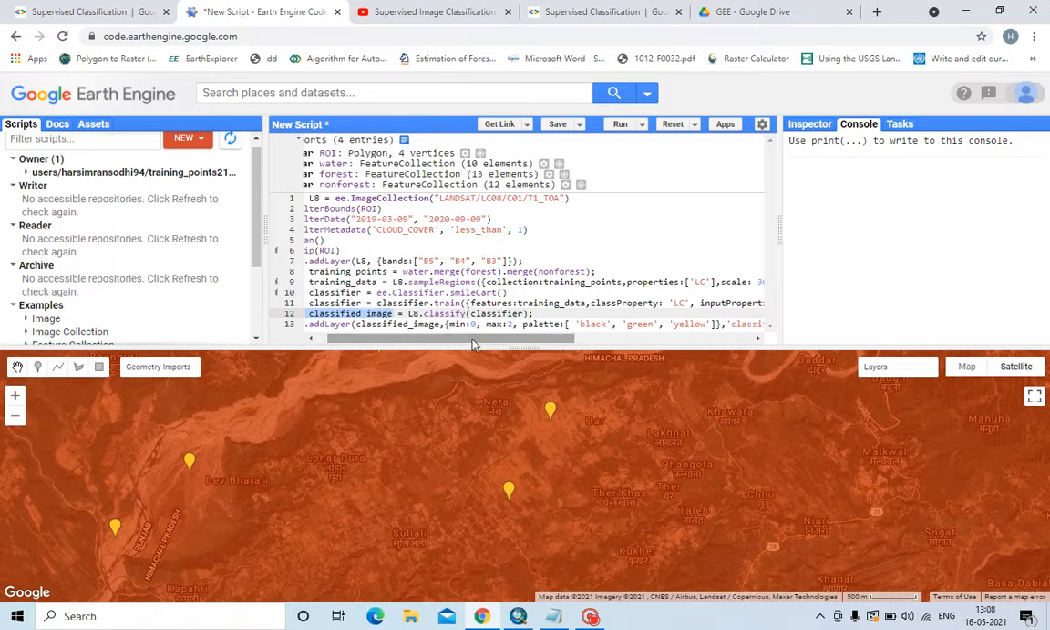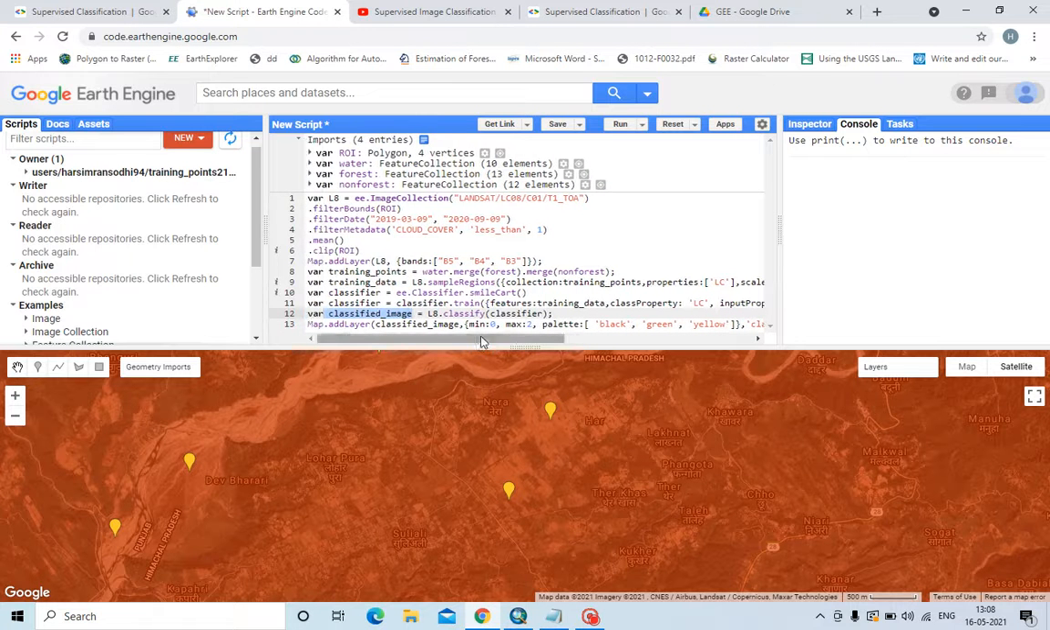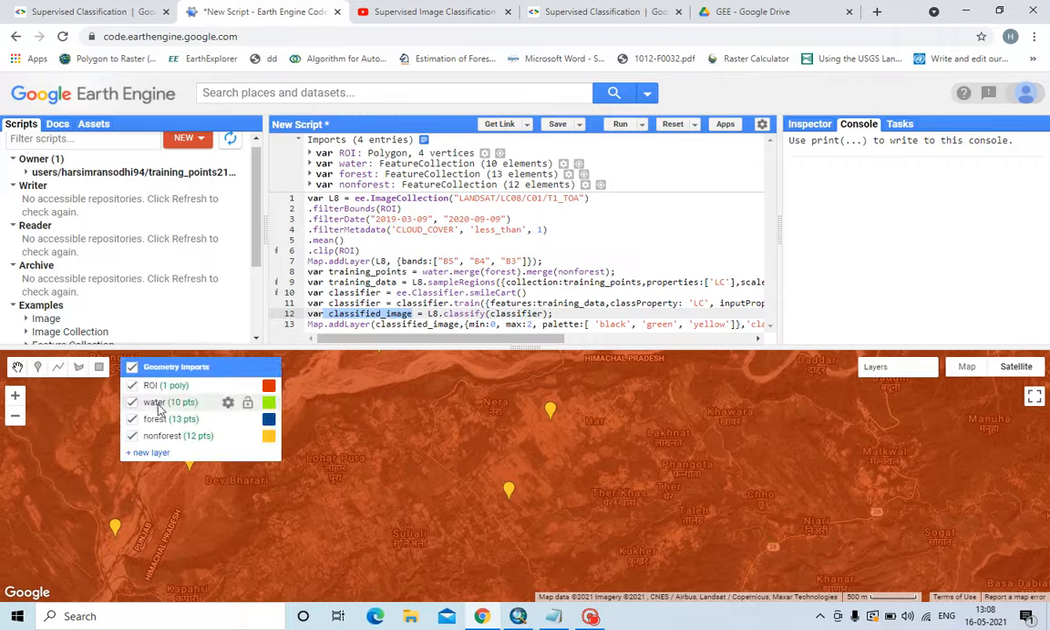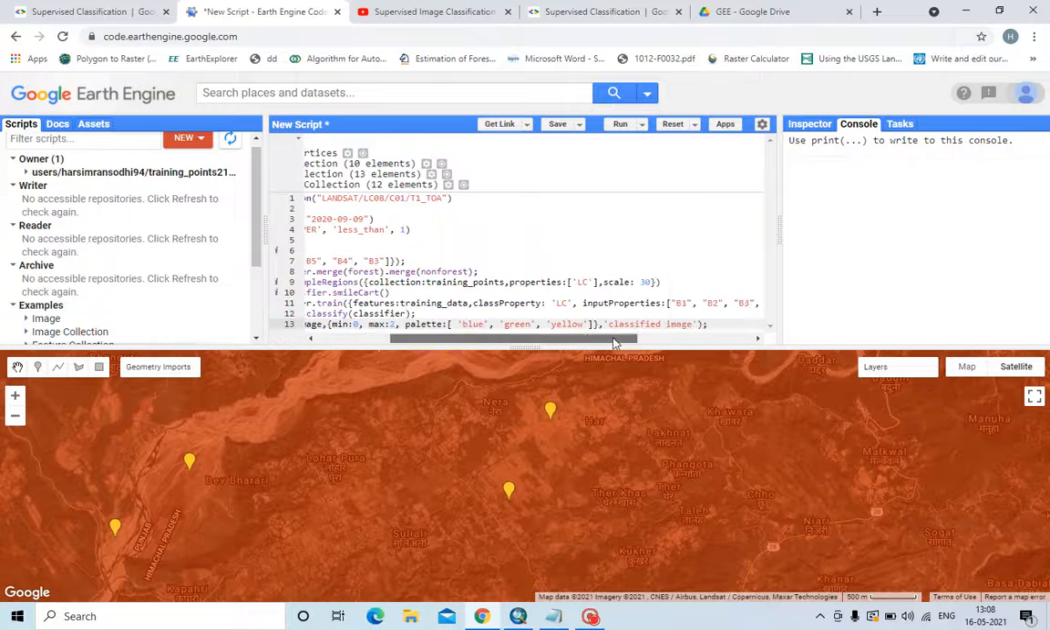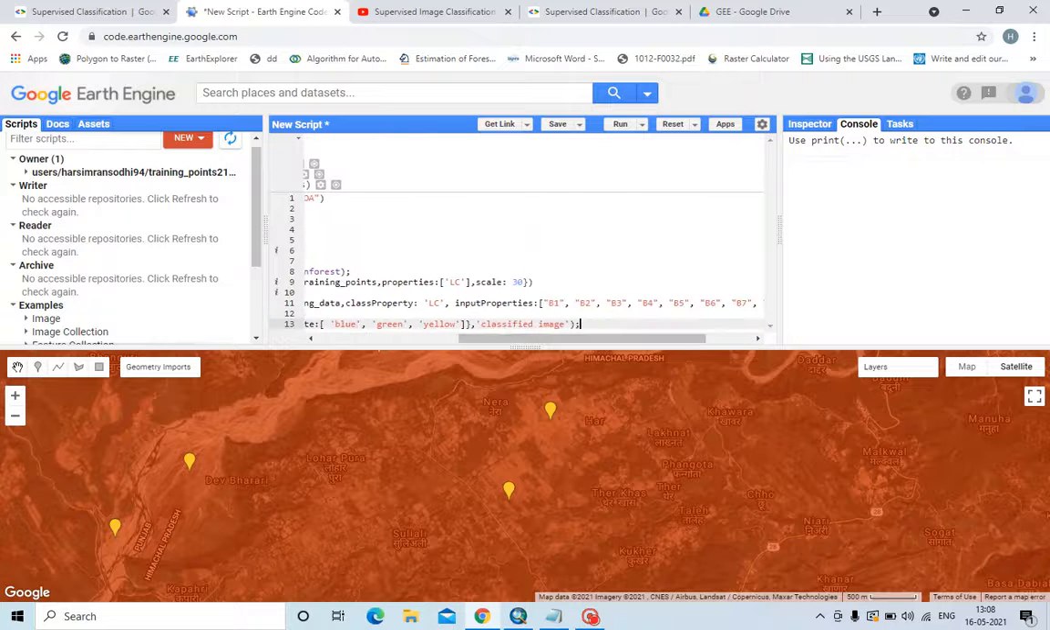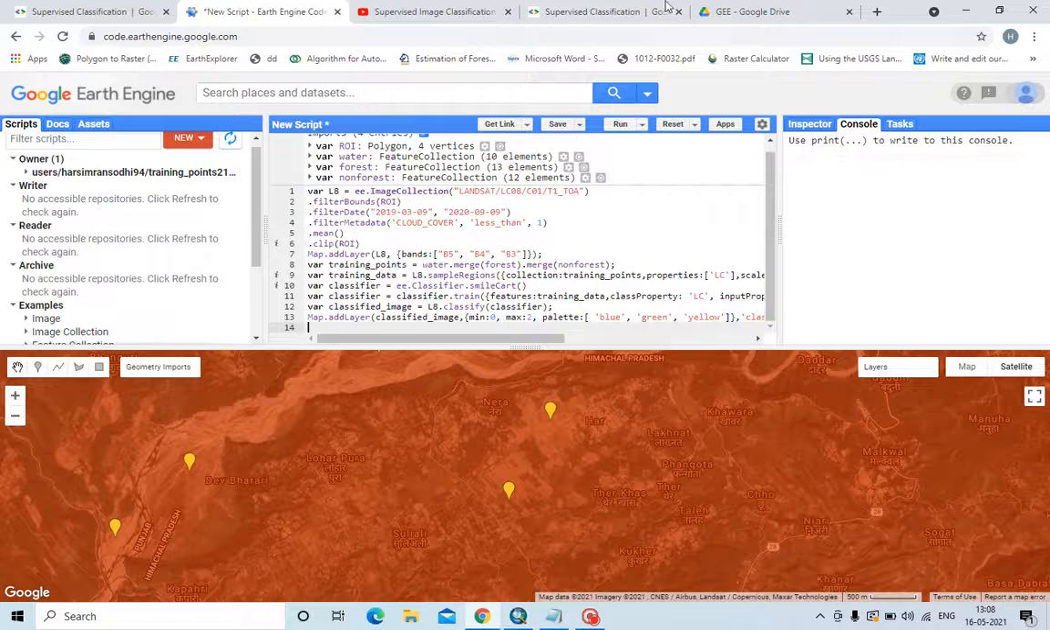Now write it as classified image, and minimum is 0, meaning I have used 0 for water, 1 for forest, and 2 for non-forest. Palette as black. For example, 0 is for water, so I can also write it as blue color so that blue color is shown. 1 is for green, that is forest, and 2 is for non-forest, that is yellow. Classified image. Okay, now let us run this file.